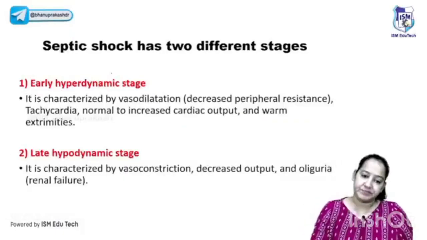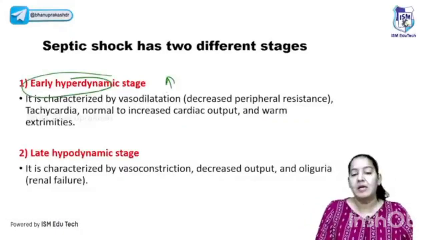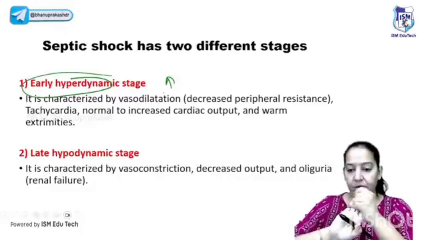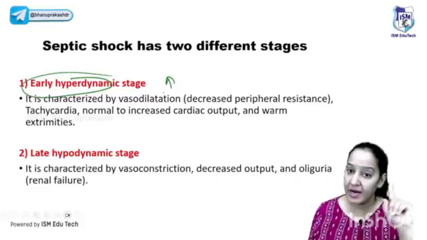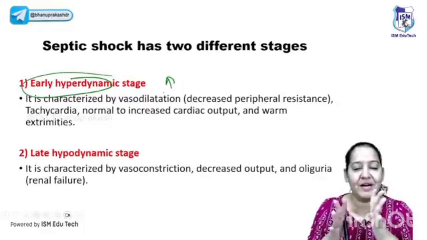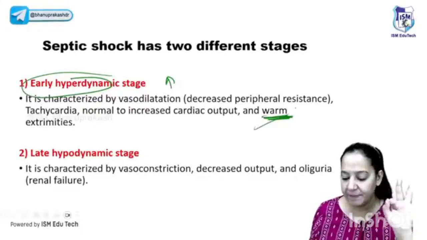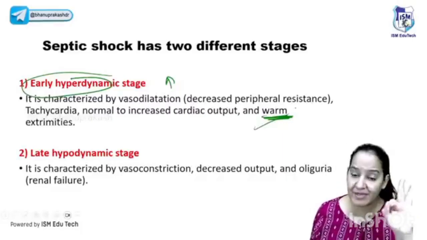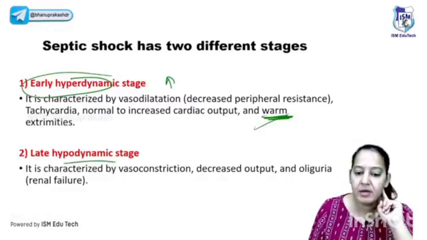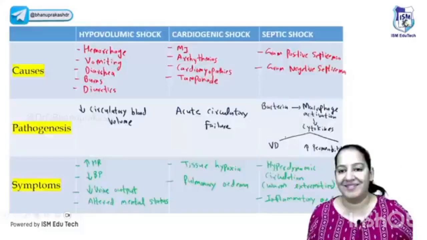Septic shock has two stages. Early hyperdynamic stage in which there is more blood. So if you touch the extremities, the palms and the soles of the patient, in cardiogenic and hypovolemic shock, they are very cool because of less blood supply. But here initially they are warm. Warm extremities. Even the patient is in shock with warm extremities. It's a typical clue given to you in the question. The warm extremities with shock. It's septic shock. But later on, the patient has increased vascular permeability leading to the shock. Say yes if you got it.